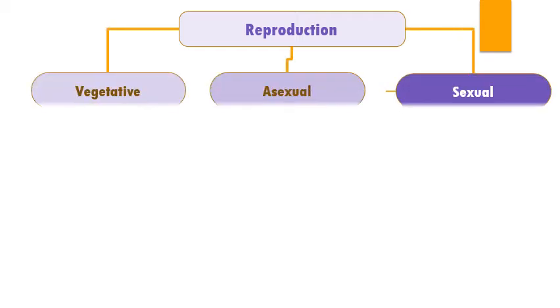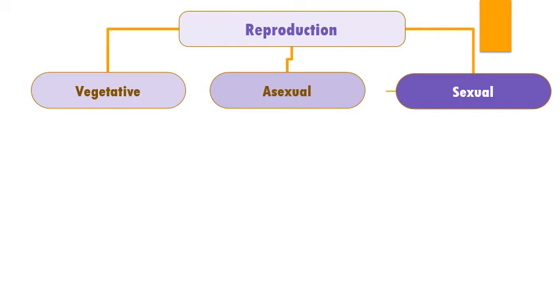Okay, let us consider reproduction in fungi. Fungi reproduce with basically three modes, namely vegetative, asexual, and sexual modes of reproduction. Each mode shows different subtypes depending on the species and the classes.